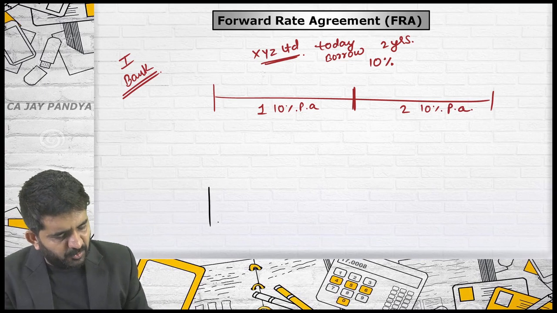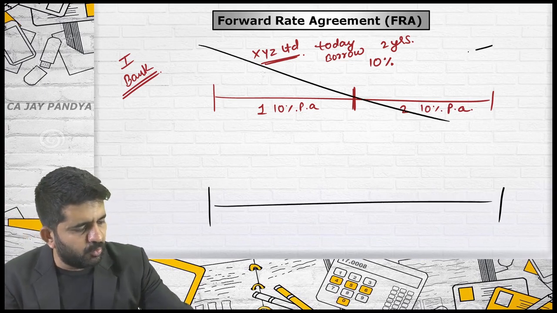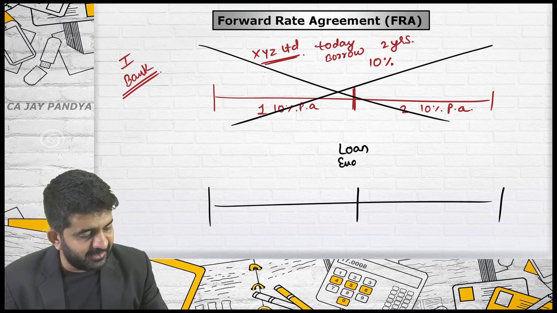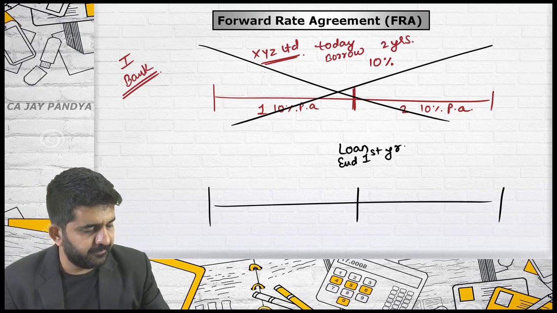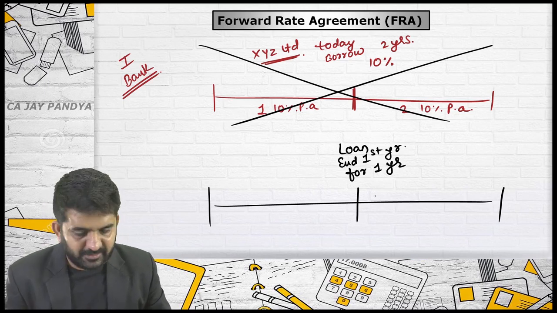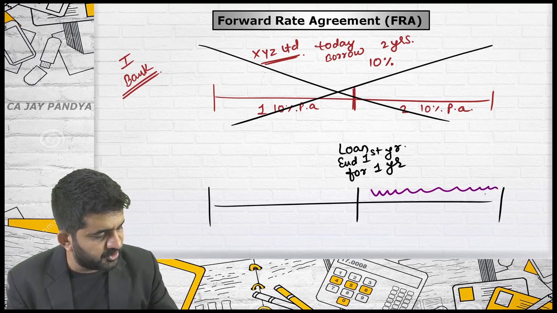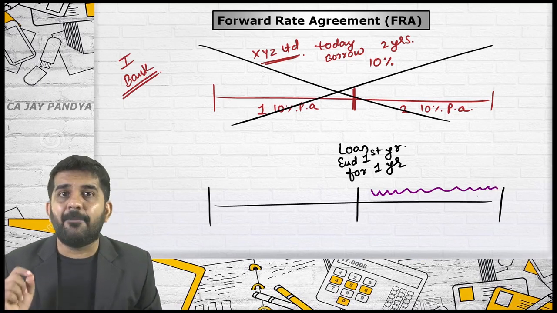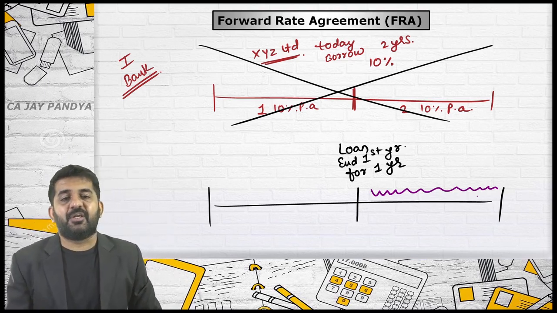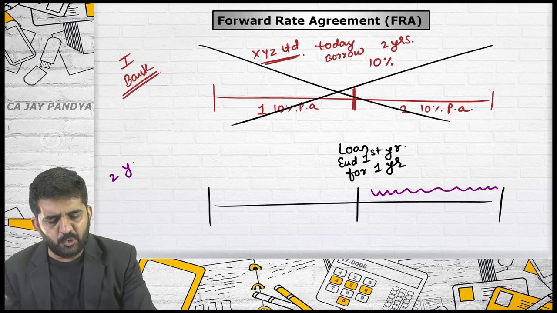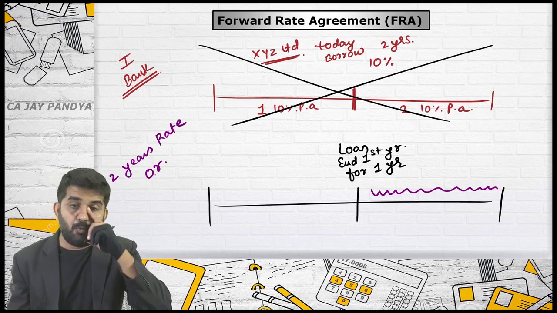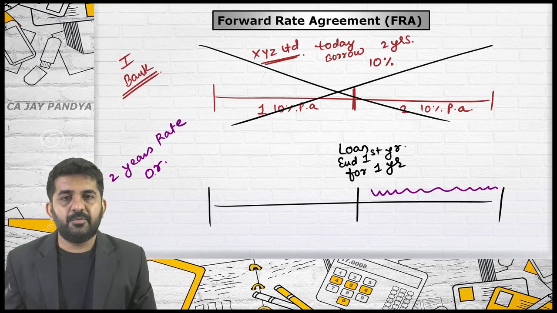In another case, try to understand, now XYZ Limited says we don't want this loan. We want a loan at the end of a first year for 1 year. That is, they want a loan for this period. You are a bank, you will have to quote a rate to them. My question is, which rate you will quote? Will you quote a 2 years rate? Or what? Which rate you will quote?